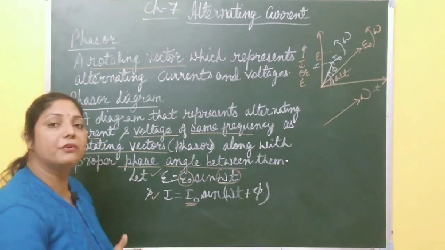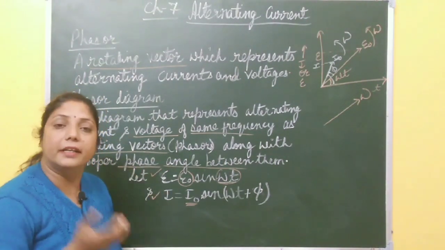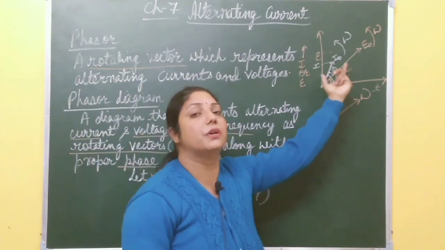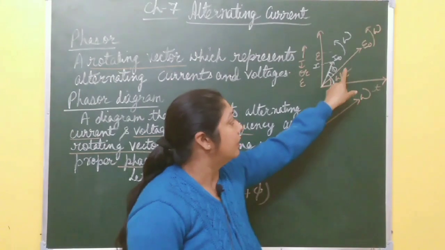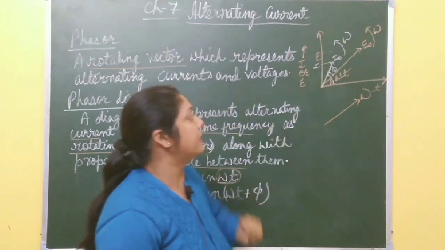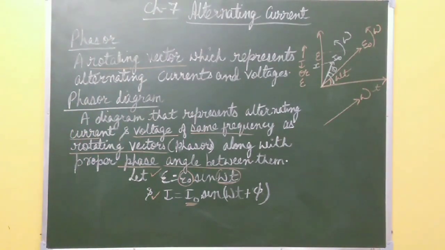So you must know about the phasor diagram. Alternating current and voltage are represented with the help of a rotating vector, that is called a phasor, which moves with angular velocity omega, right? So this is the phasor diagram. Please take a screenshot of this one. Okay.